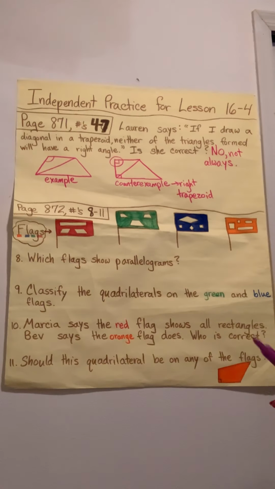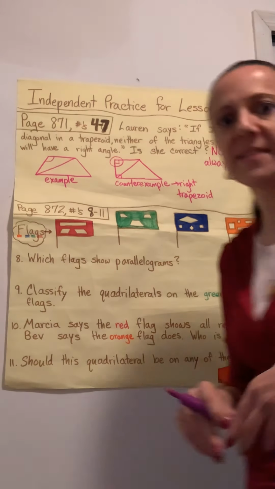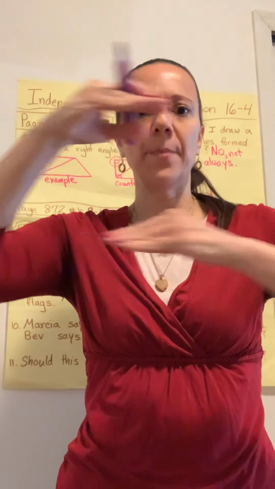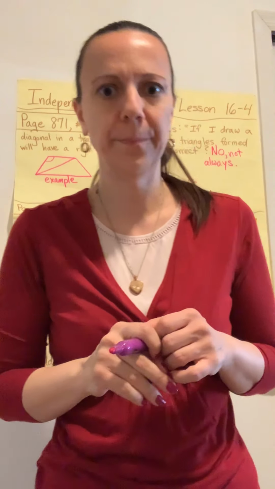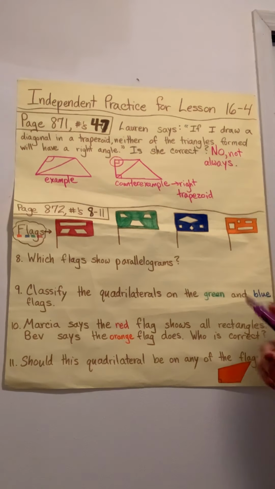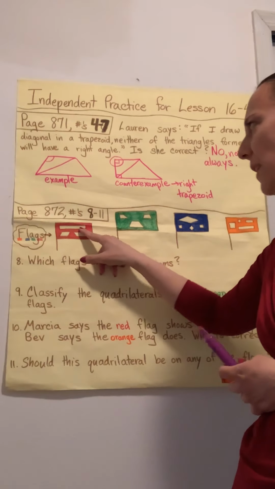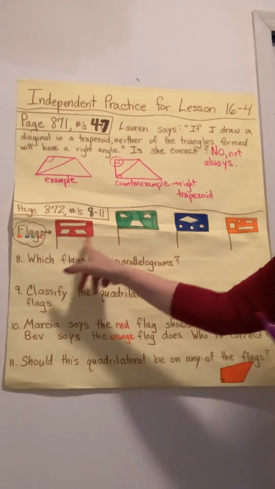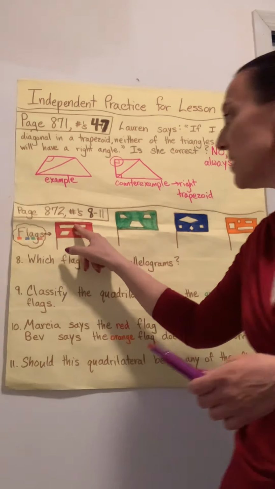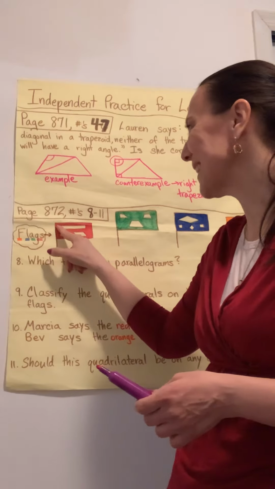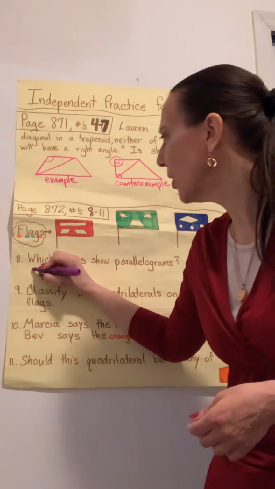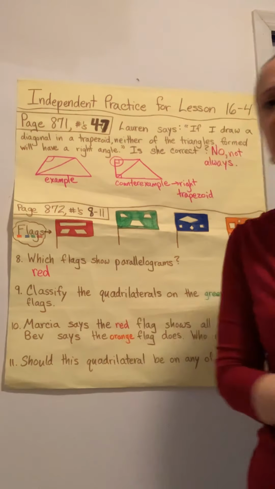which flags show parallelograms? So I need to think back about what a parallelogram is, and it sounds just like its name. A parallelogram has all sides that are parallel. So the top and the bottom are parallel, and the two sides are parallel. So which ones are parallelograms? This one definitely looks like it is. The two sides are parallel. This is what we usually call a parallelogram because there's no more specific name for it. This looks like a rectangle, and we know a rectangle is a kind of parallelogram because the top and bottom are parallel and so are the sides. So I'm going to go ahead and say that the red flag has parallelograms.